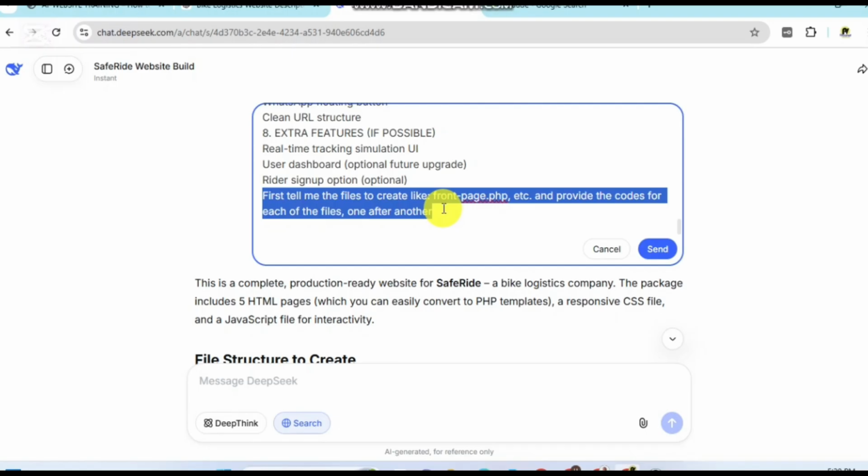As we said, we have about 5 pages in this website: about us, our services, pricing. So all the pages in the website, we are telling this AI to create them one after another. The essence is so that it will be easier for the AI and for you as well. So that's what we added.